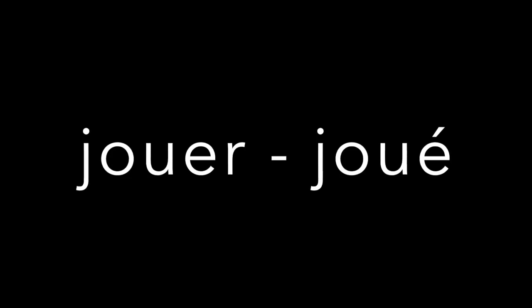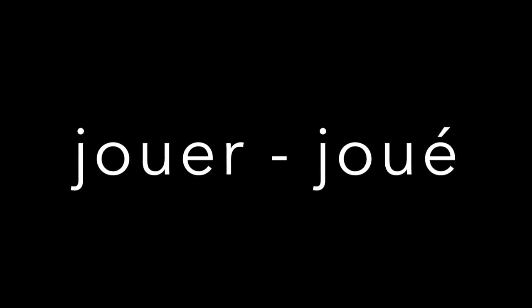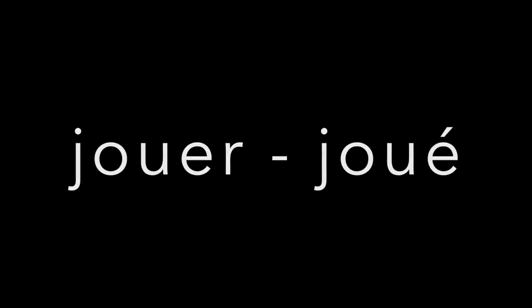Now, jouer, what we do to form this regular past tense is we have to knock off the er and add an e with an acute on it. So that is how you form it. Jouer goes to joué, it still sounds the same, but how you write it, you have to do an e acute. So J-O-U-E acute. It's there on the board, as you can see in front of you.